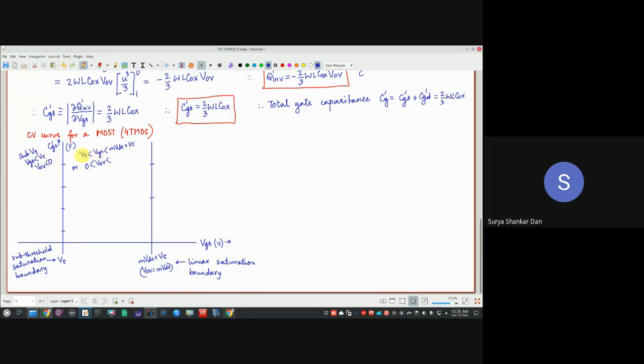If I subtract VT from all the sides over here, VT minus VT is 0, VGS minus VT is VOV, and mVDS plus VT minus VT is mVDS. In conventional large devices, small m is equal to 1. So when VOV is less than VDS, which region is that? Saturation region.